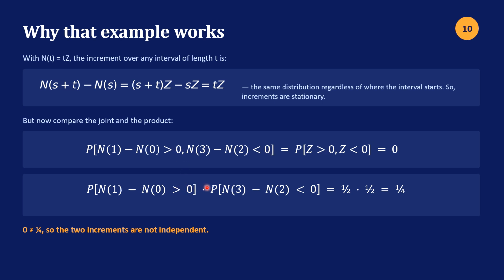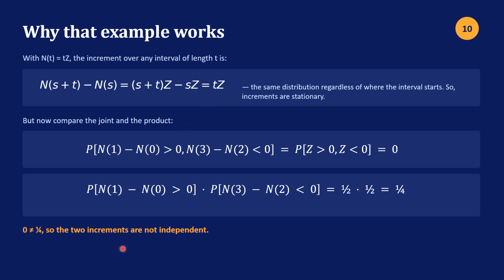But if you write this as a product, which would be true if these were independent events, you would have this, which is the probability that z is greater than 0. It's a normal distribution, so the probability is 1/2. And then this is the probability z is less than 0. And again, that's 1/2 because you have a normal distribution. So this is 1/4. These two are not equal, so these two events here are not independent. Okay, so that verifies our counterexample in the second case. You need both conditions in order to have this additional capability.